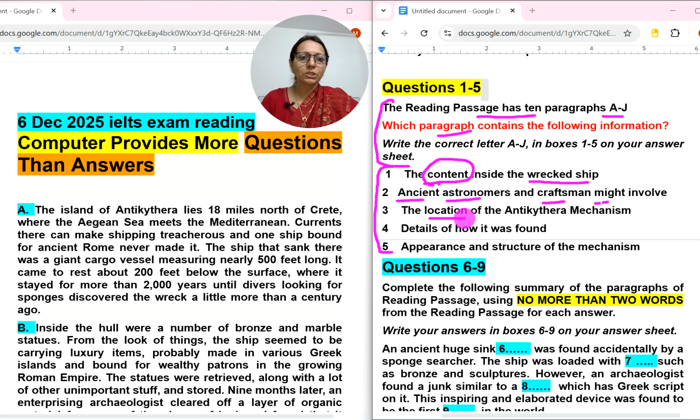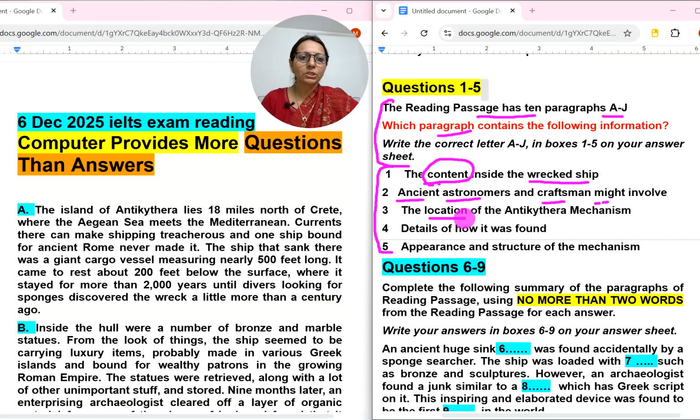It came to rest about 200 feet below the surface, where it stayed for more than 2000 years until divers looking for sponges discovered the wreck a little more than a century ago.